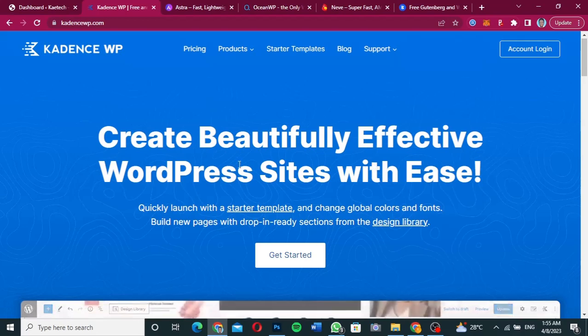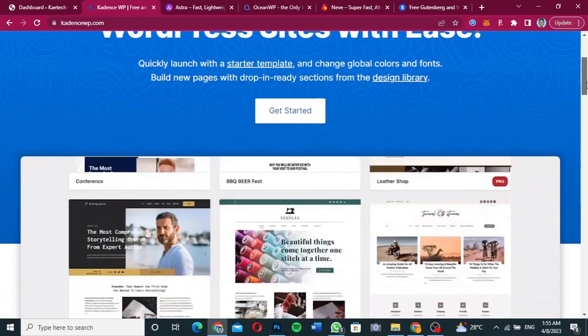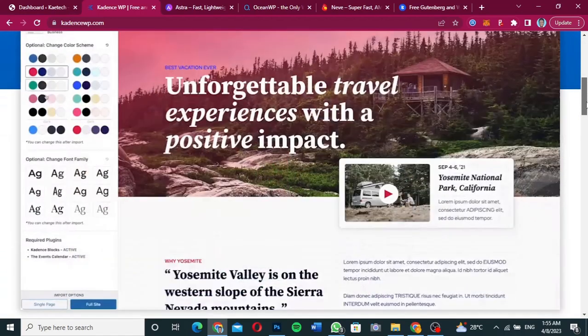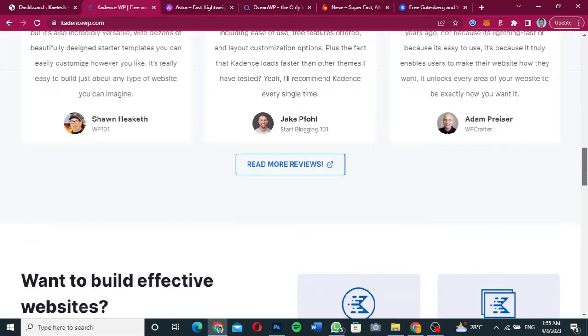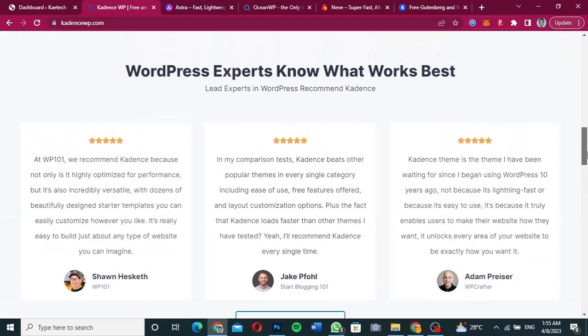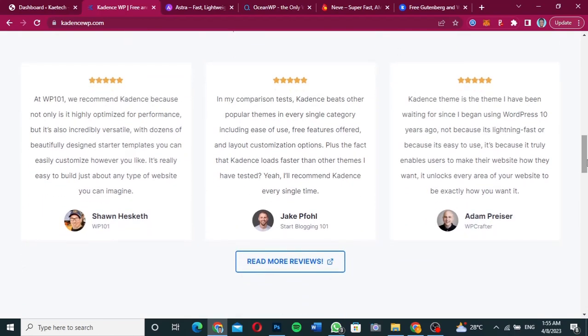As you can see, you can create beautifully effective WordPress sites with ease. It also has starter templates, which have amazing templates that you can get. As you can see, there are a lot of reviews about this particular theme, and one of the reviewers is Adam from WP Crafter.